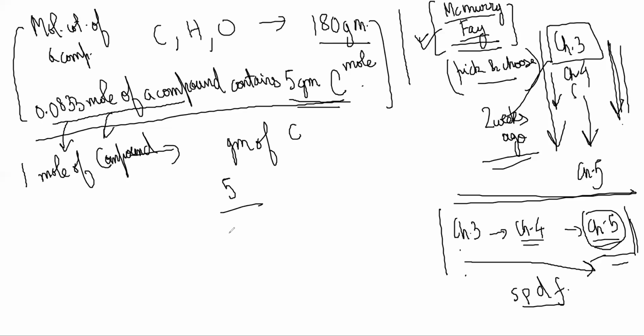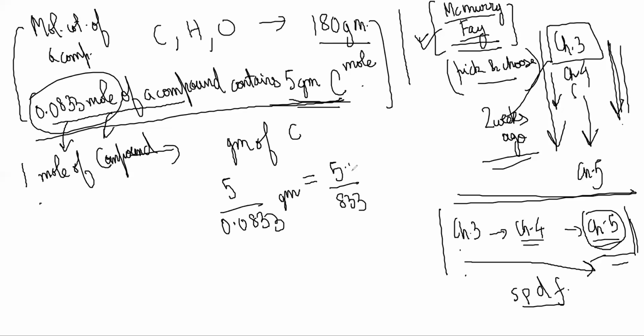5 by 0.0833. Does it make sense? Unitary method. This many moles has 5 grams. So 1 mole, how many grams? 5 by 0.0833, and multiply by 10,000 on top, right? So 833 by this.